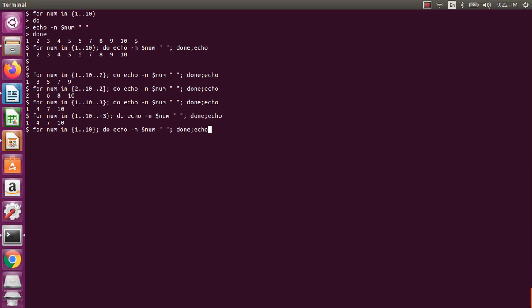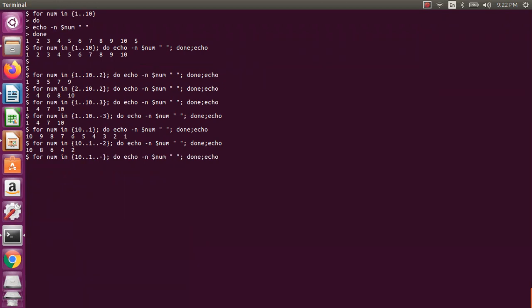So let us assume the other way is 10 to 1, right? And if you see, 10 to 1 will be there. And now I want to do it with -2, right? Not colon, -2. If you see, it prints 10 8 and so on. And if you want odd numbers, then -1 is the same.